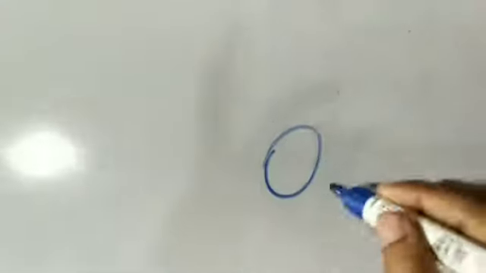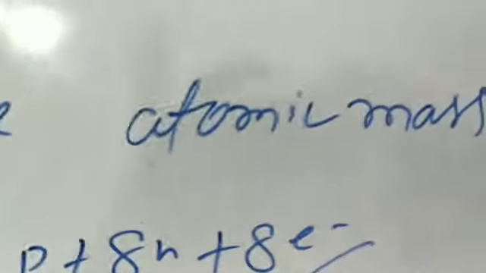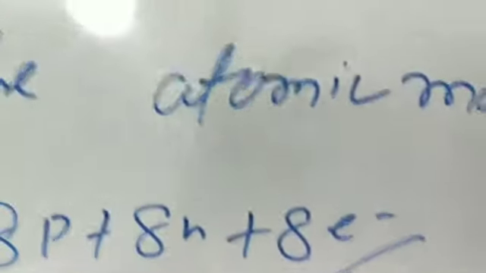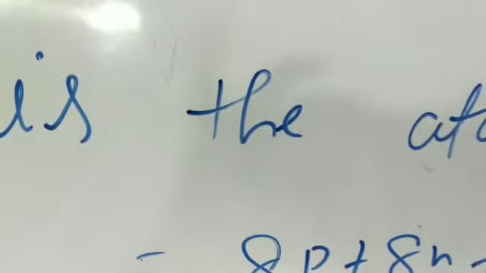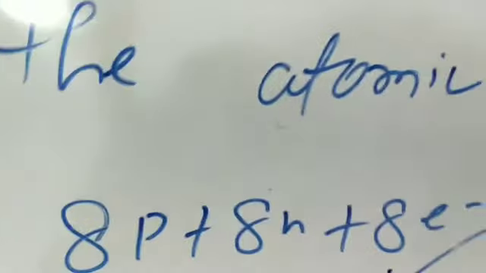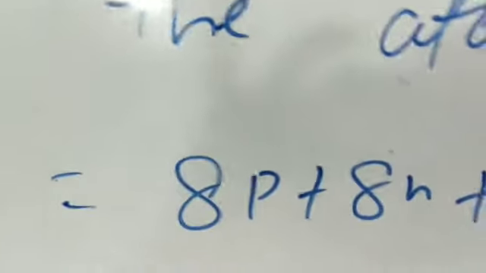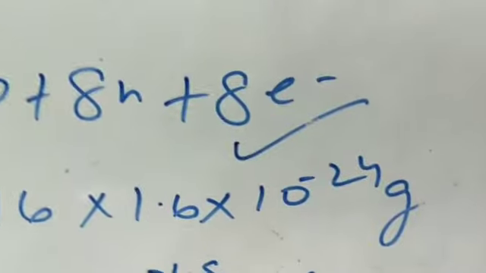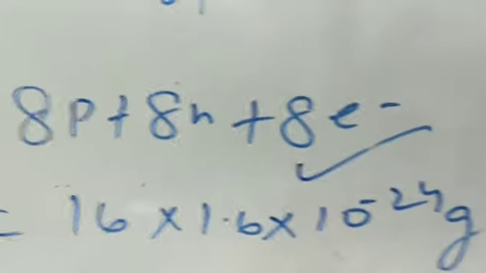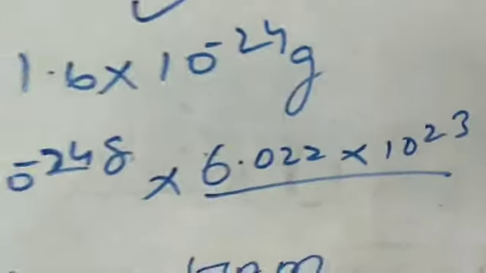Actually we know that the atomic number of oxygen is 8, and its mass number is 16. That means oxygen contains 8 proton, 8 neutron and 8 electron, but the electron mass is very small. Electron mass is small, so we find the atomic mass on the basis of proton and neutron that we explained above. So 16 × 1.6 × 10^-24 gram when multiplied by Avogadro number, that is 6.022 × 10^23, that is 1 mole. 1 mole value is 6.022 × 10^23.